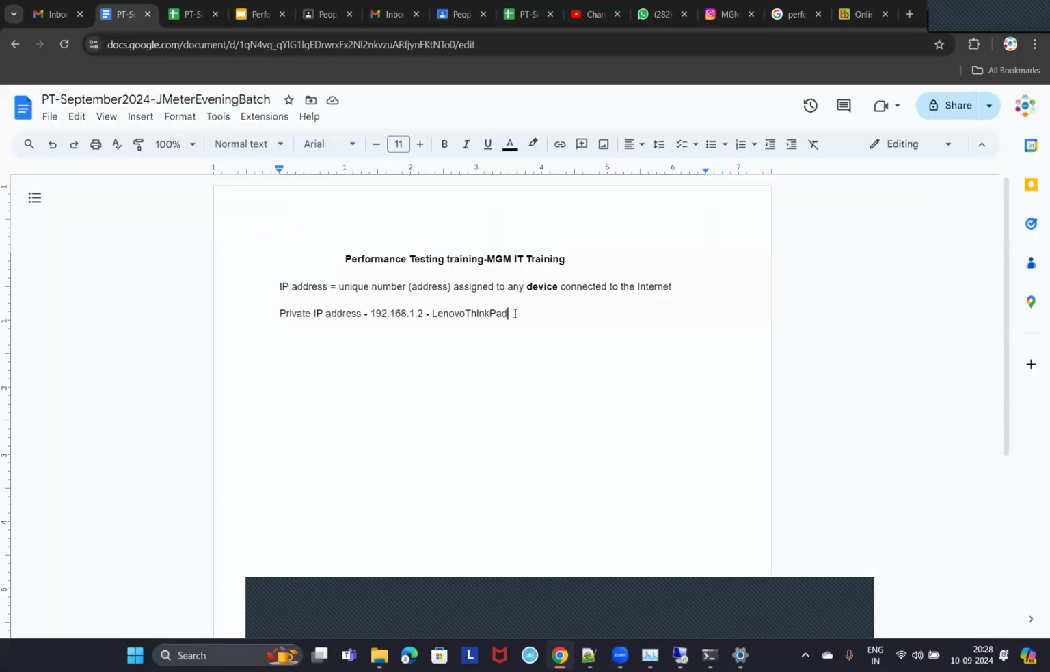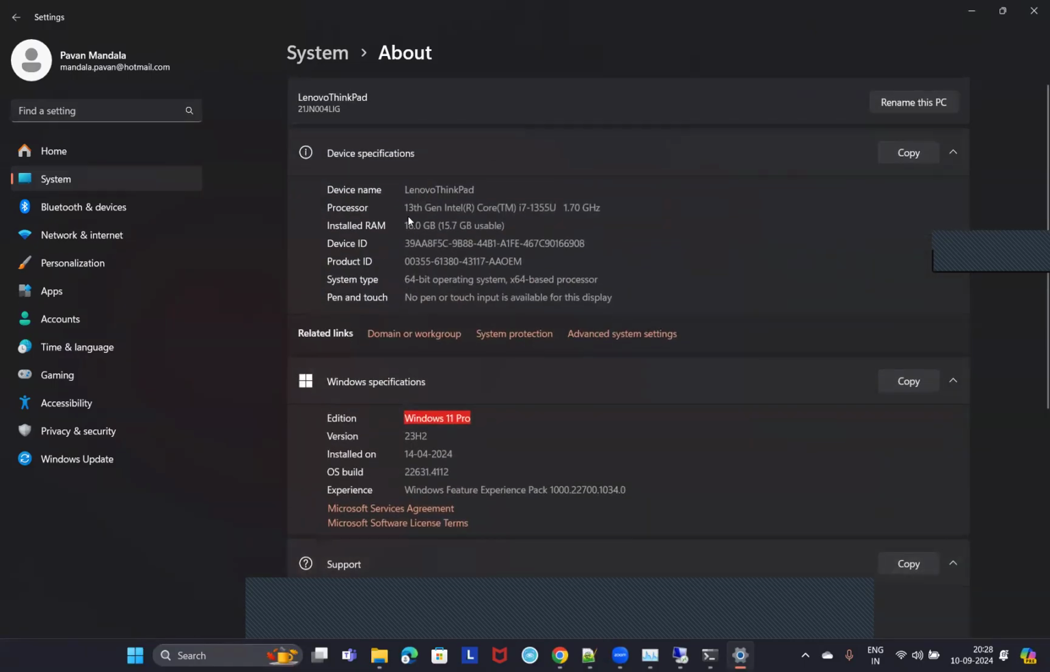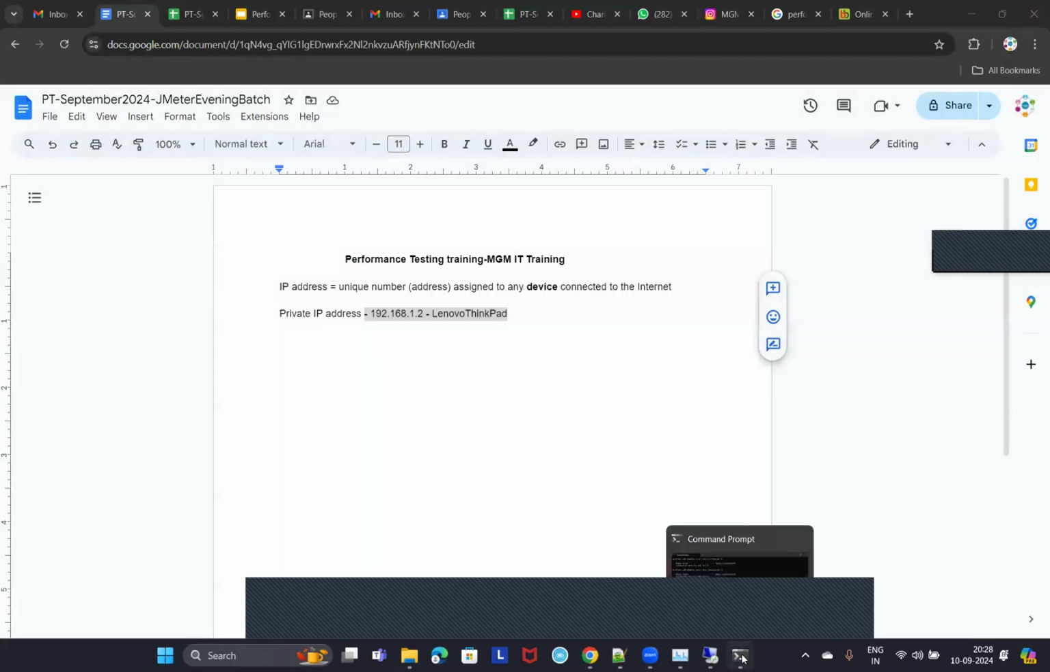Now, is it clear, guys? You can also go to this PC properties, and there you can see all this information: what is the operating system on this device, and what is the system configuration, right? But you should know this information, guys. You should know how to check it. There is a lot of other information also that you need to know as a performance engineer.